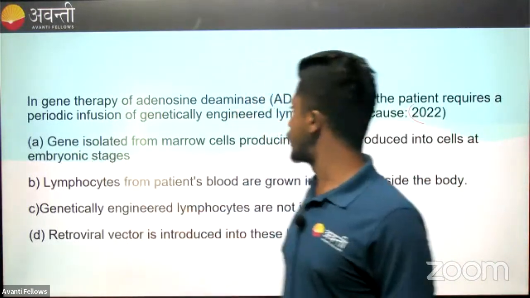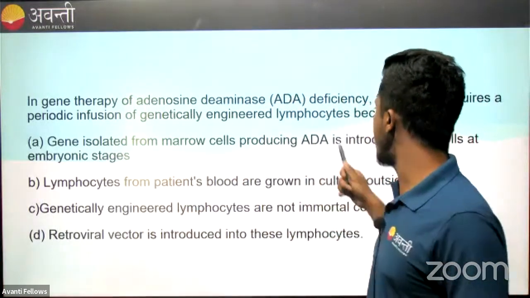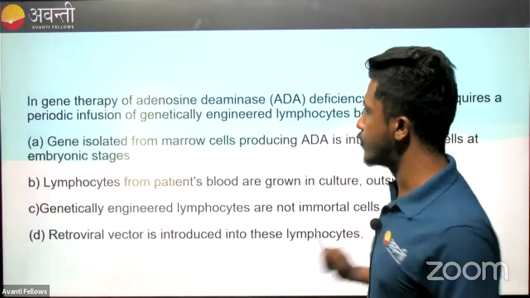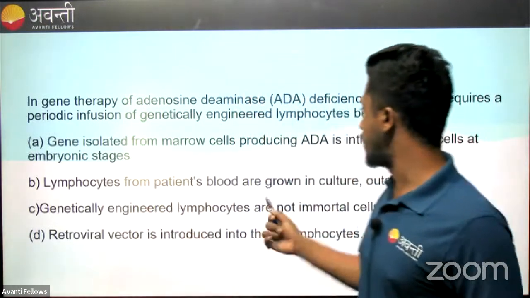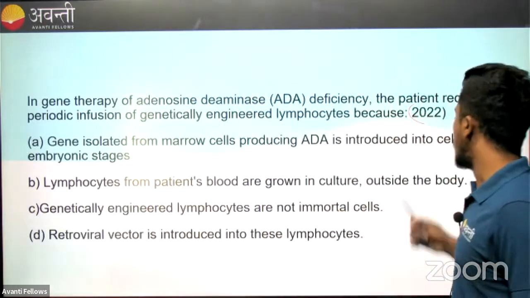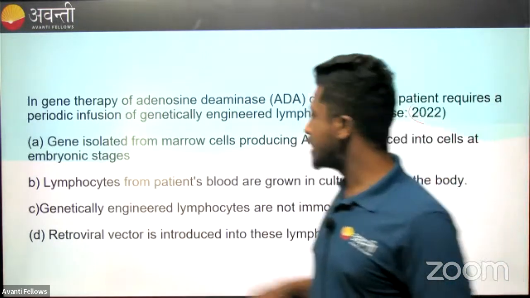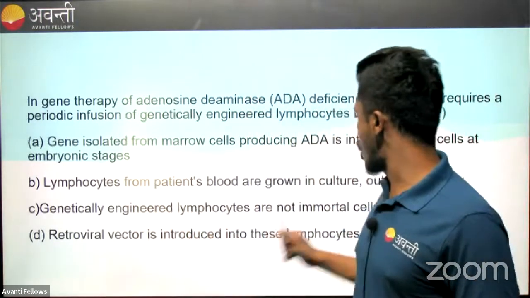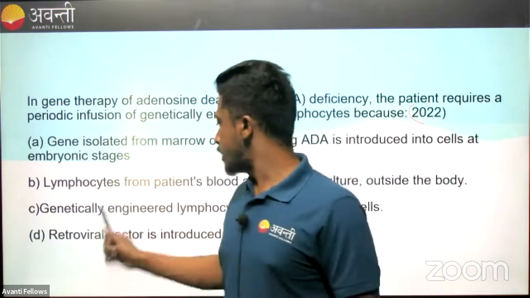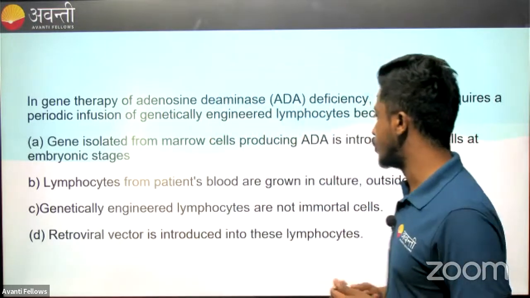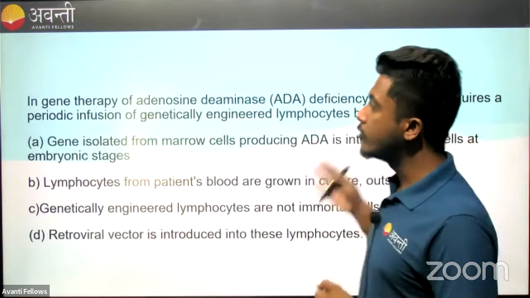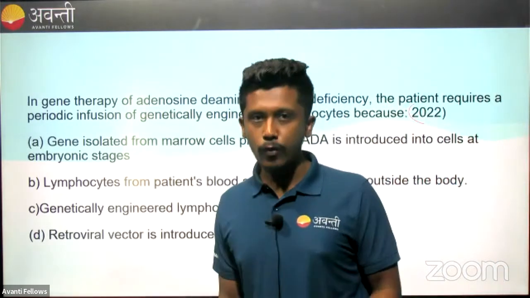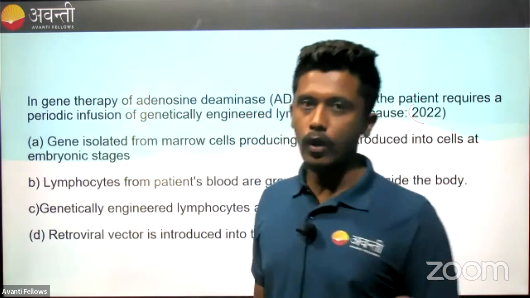Gene isolated from marrow cells producing ADA is introduced into the cells at embryonic stages. Lymphocytes from the patient's blood are grown in culture outside the body. Genetically engineered lymphocytes are not immortal cells. Retroviral vectors are introduced into these lymphocytes. So here is a question. Just read it carefully once again, and I'm going to help you understand this.